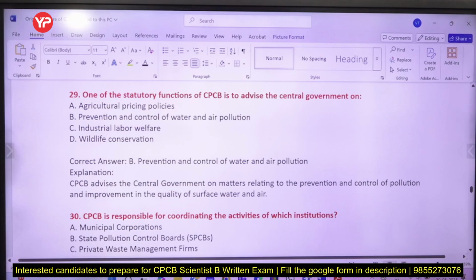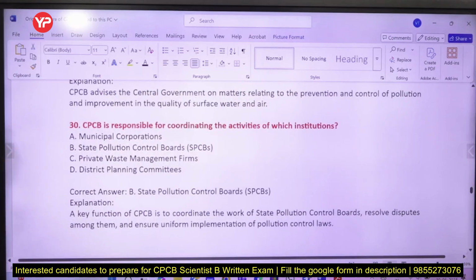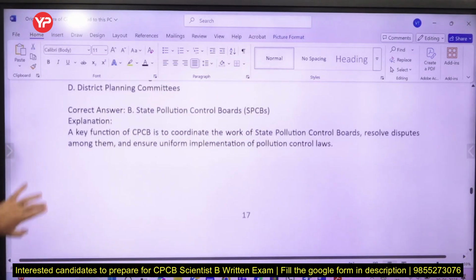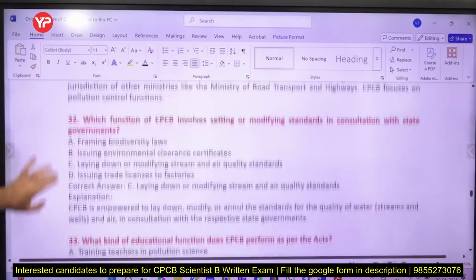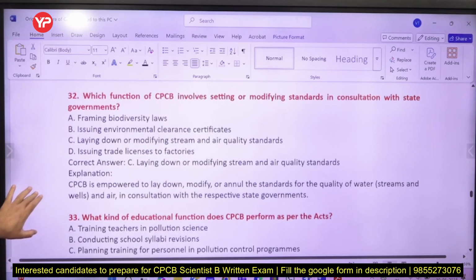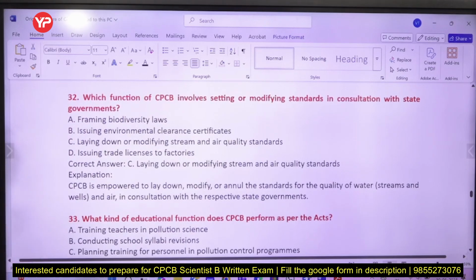So Central Pollution Control Board will advise central government on the matters related to prevention and control of pollution. State Pollution Control Board को coordinate कौन करता है? Central Pollution Control Board. ट्रैफिक एंड ट्रांसपोर्ट रेगुलेशन जो है वो अलग अलग मिनिस्ट्री में आता है. राइट.